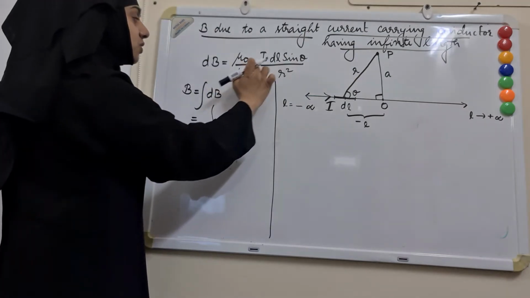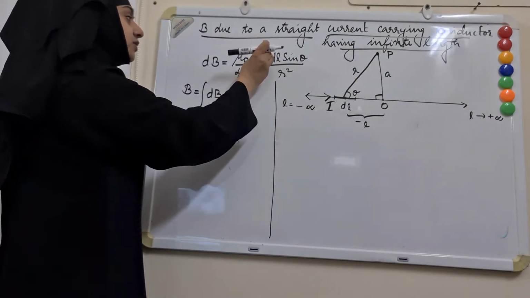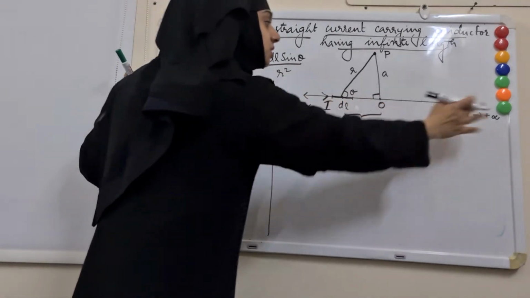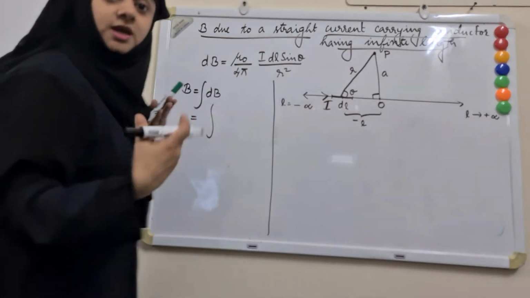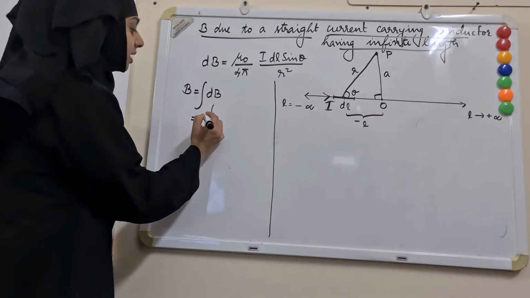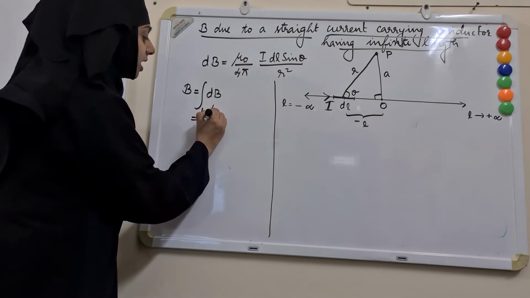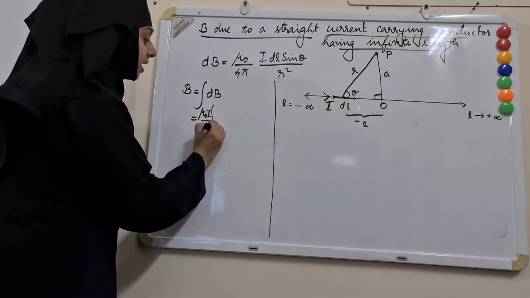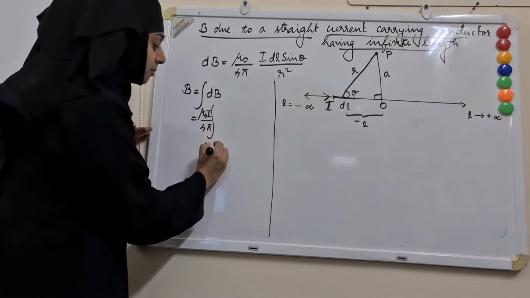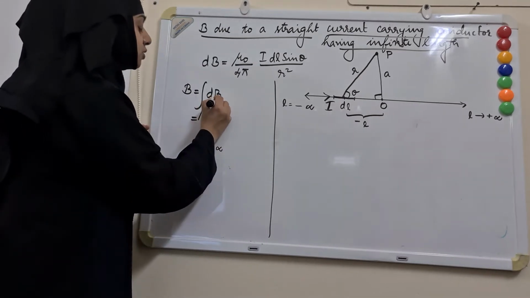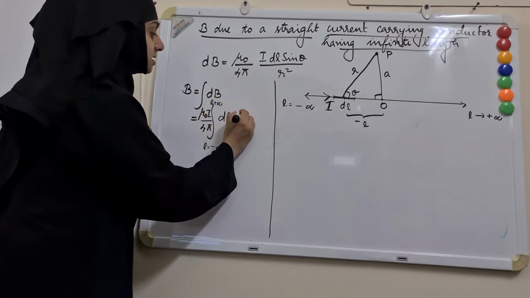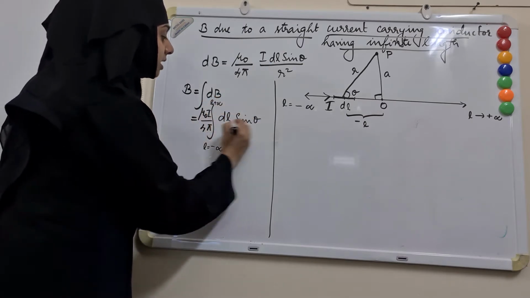And we know these quantities which are constant we can write outside the integral. Current I will be constant throughout the conductor. So I am taking I also outside along with mu naught by 4 pi. So mu naught I by 4 pi times integral, length goes from minus infinity to plus infinity, dl sin theta by r square.